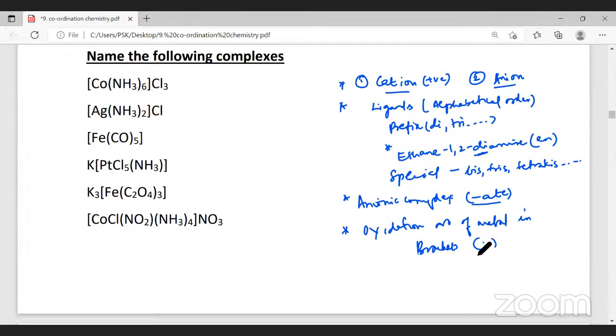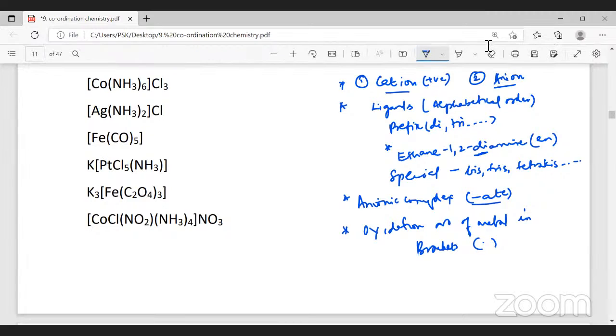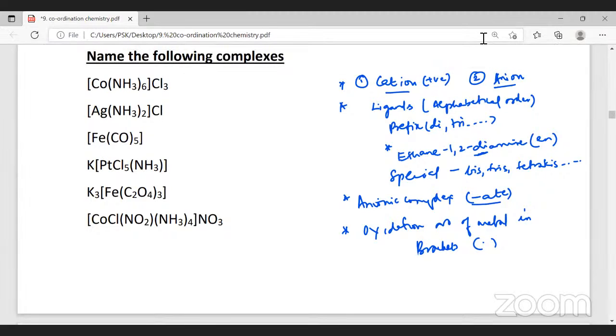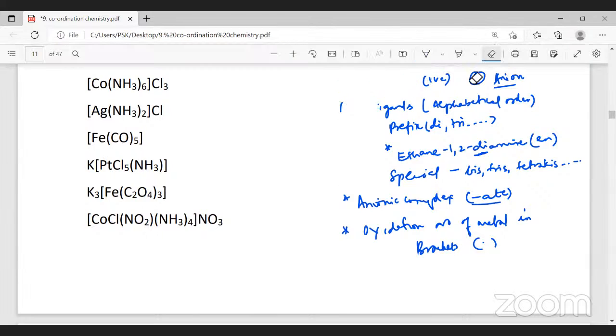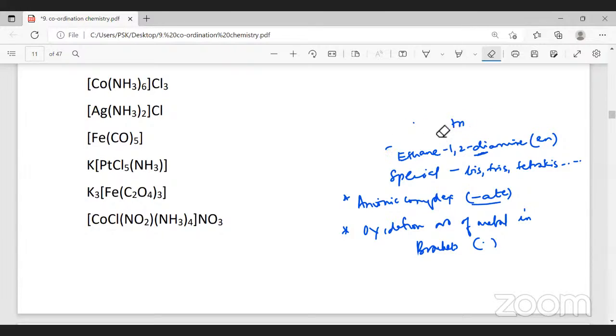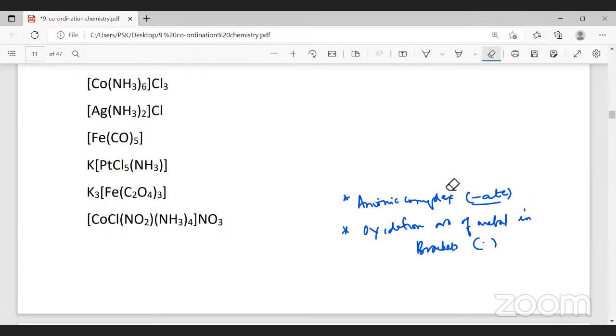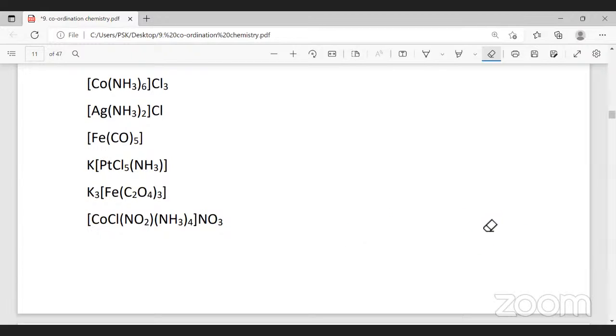Oxidation number of metal. Last class, I remember, I taught you how to find the oxidation number of a few of the complexes. Anyways, no time for all that now again. Now we'll directly start with naming of some of the compounds. While naming some of the compounds, we will try to understand how to find the oxidation number. I've given you the detailed steps which we have to follow to name the coordination compound in the last class. Now, just for revision sake, I just explained a few points. Anyways, we'll continue with naming the coordination compound.